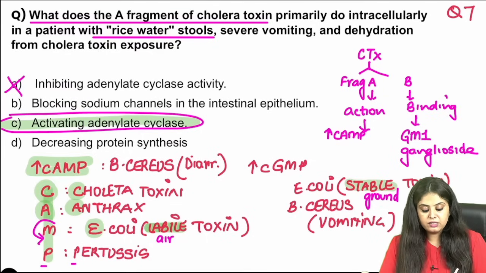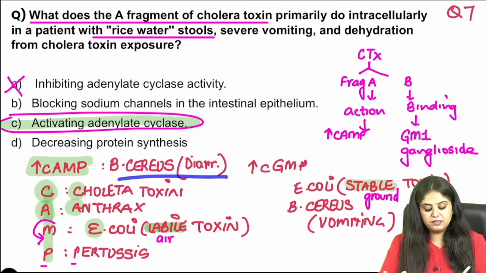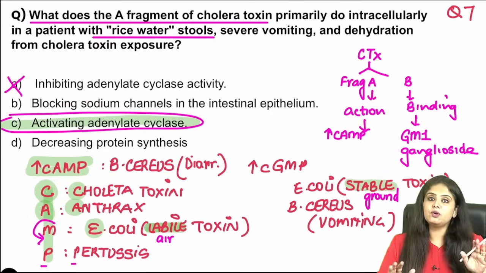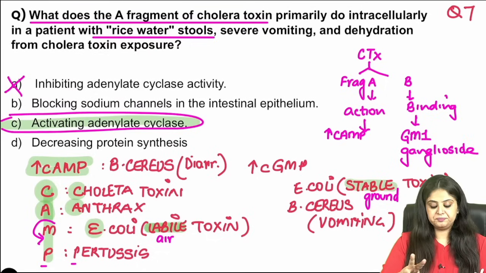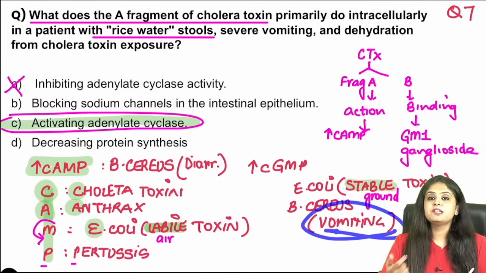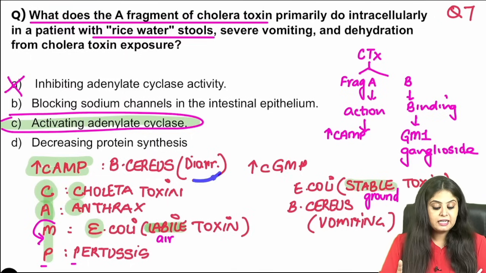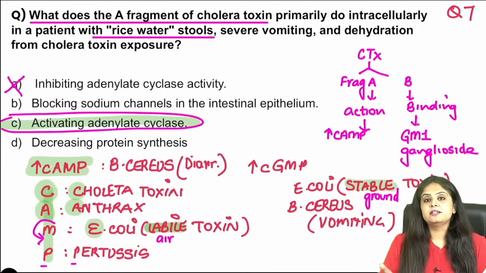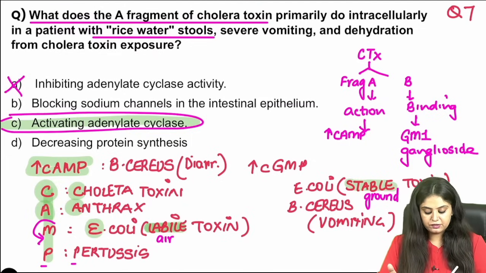We've also done what increases cyclic GMP, but now comes that Chinese fried rice and Bacillus cereus story, because Bacillus cereus causes food poisoning, which is of two types. Either the patient is coming to you with emesis or vomiting, or the patient is coming to you with diarrhea. Now, vomiting always happens from the gala. So, gala means cyclic GMP will be increased. Diarrhea always happens through the anal canal. So, cyclic AMP will be increased. That is how we had learnt it. All the toxins are done.